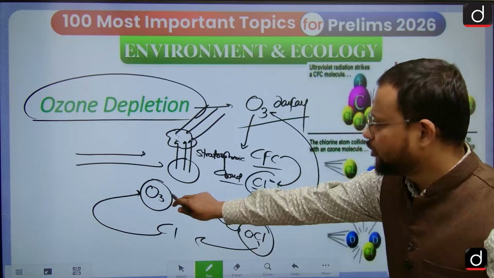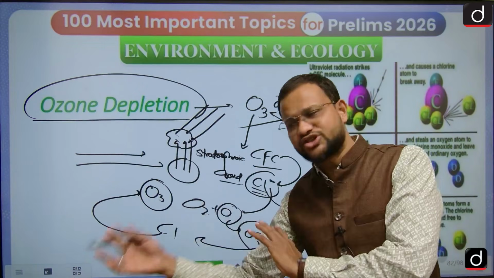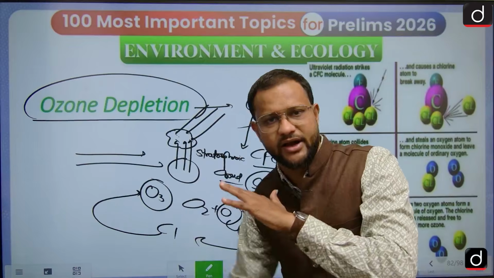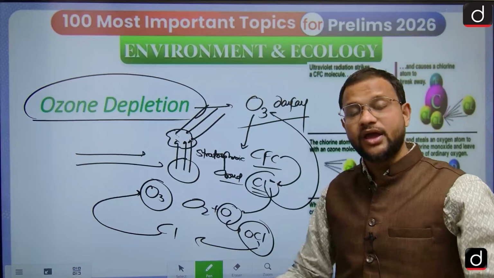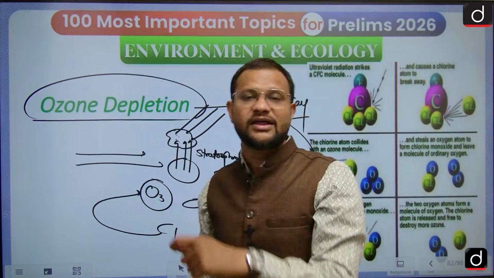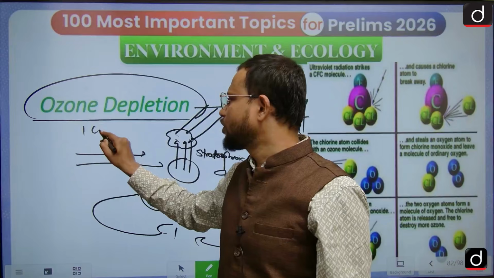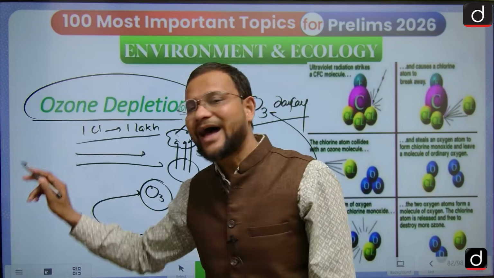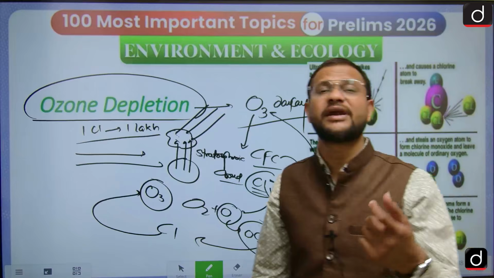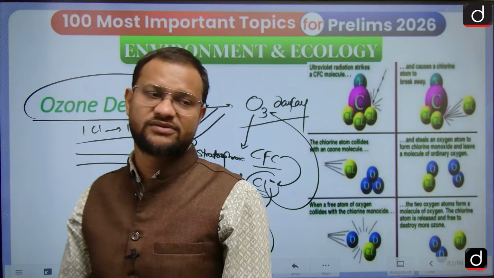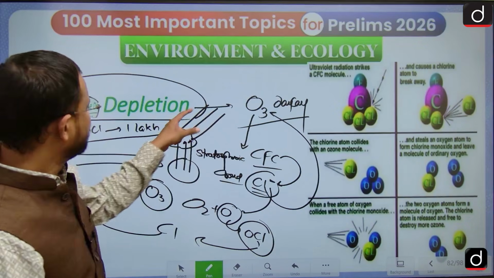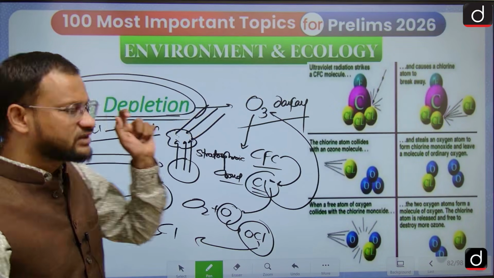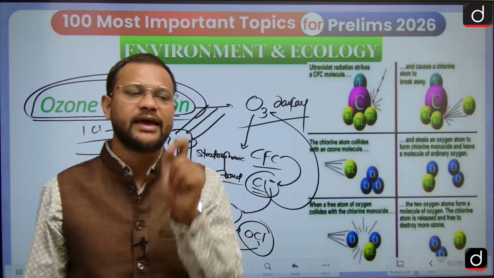Again the O3 molecule breaks, ClO interaction, and the chlorine gets separated again, and in this way it is ready to interact with another O3 molecule. One chlorine atom would lead to the breakdown of 1 lakh O3 molecules, and that is the tremendous potential that CFC has. Yes, that is the process of ozone depletion, thinning of the ozone layer.